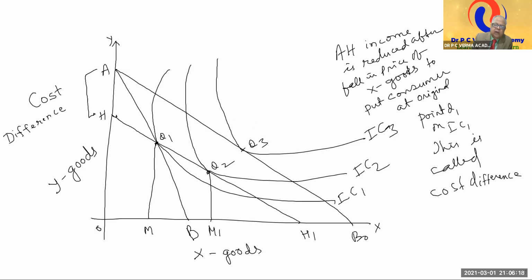The consumer will go back to the higher indifference curve. Then MM1 is the substitution effect, M1Q is the income effect, and the total is the price effect.